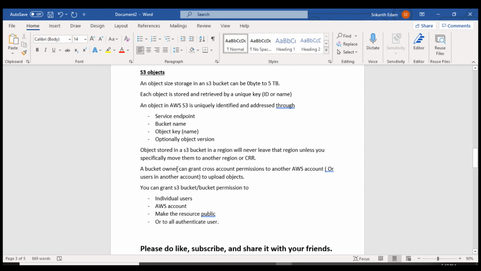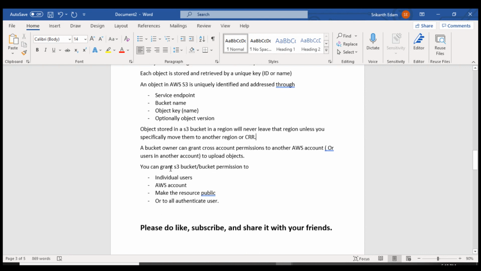A bucket owner can grant cross-account permissions to another AWS account, or to users in another account, to upload objects. It means you can replicate your data from one region to another region, and you can give permissions to another AWS account to upload data in your bucket.